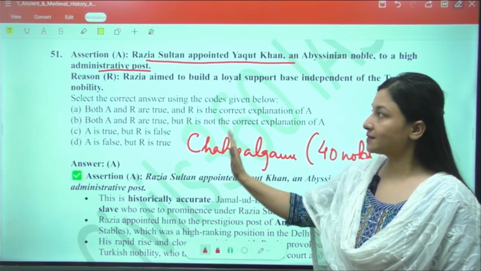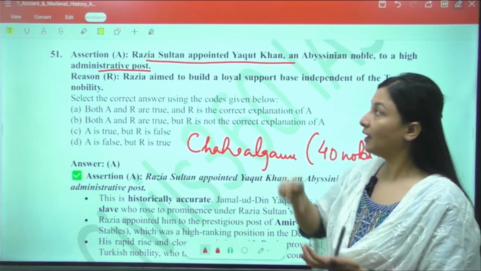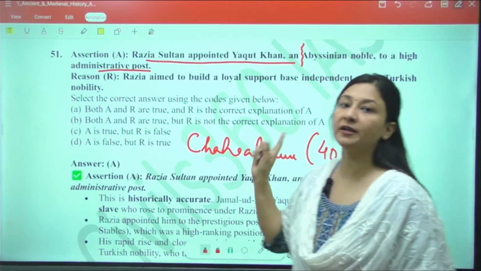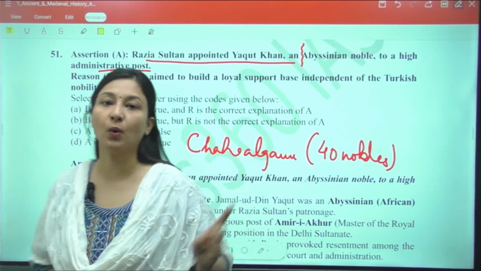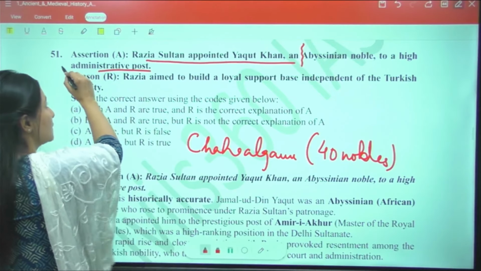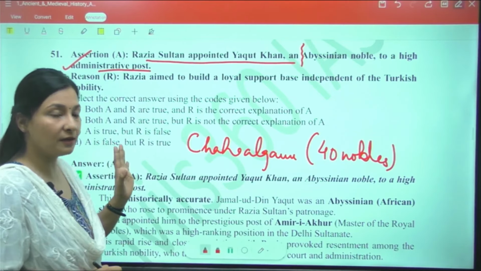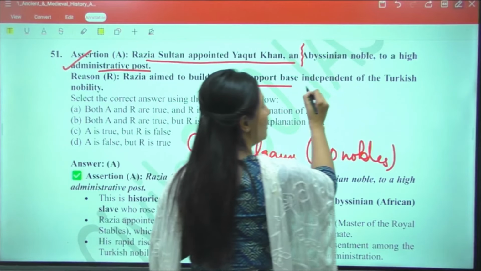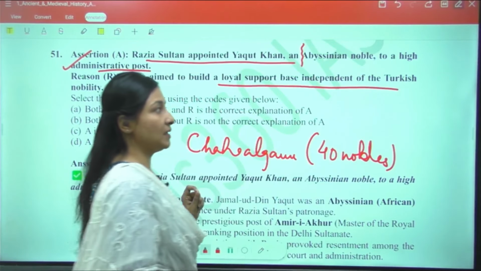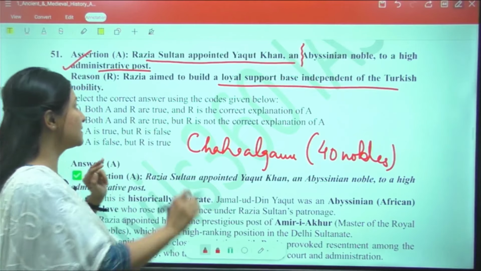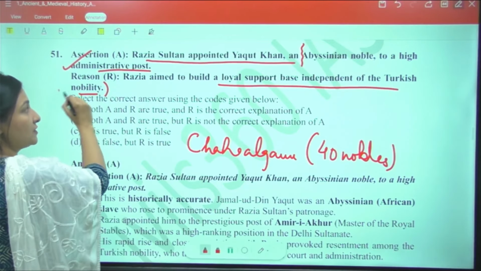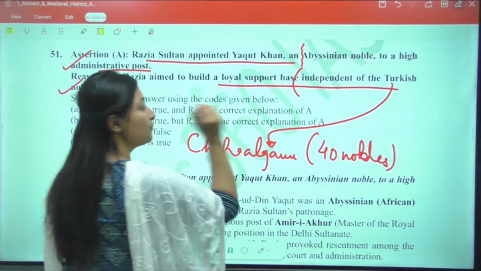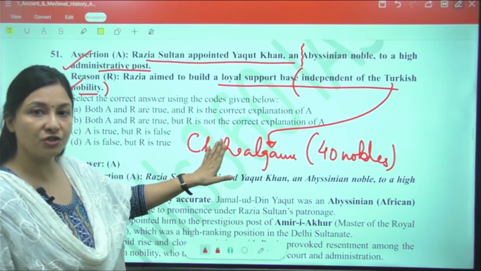So this was broken up by Razia Sultan, and she had appointed somebody who was not a Turkish man to an administrative post. This statement is absolutely right, because she aimed to build a loyal support base which was independent of this Turkish nobility. This is absolutely right, and this Turkish nobility is your group of 40 nobles or Chehalgani.